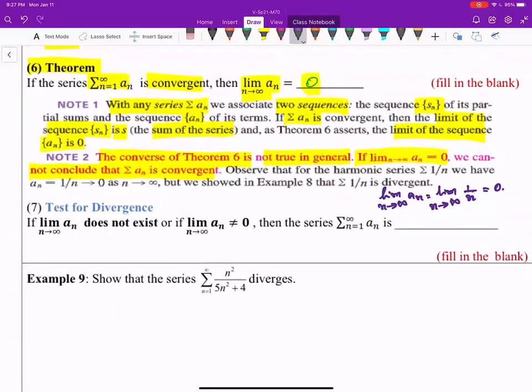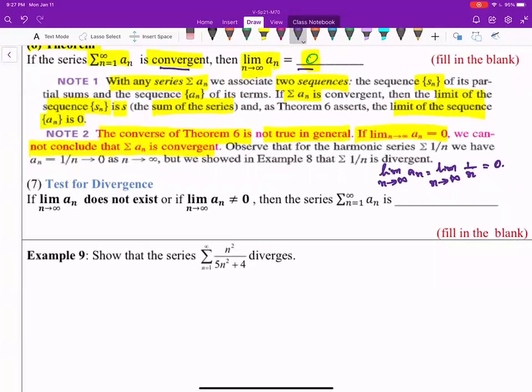So what it tells us is that if a series is convergent, then the limit of the nth term equals 0. But the converse is not true. If the limit of the nth term is 0, it doesn't mean the series is convergent.